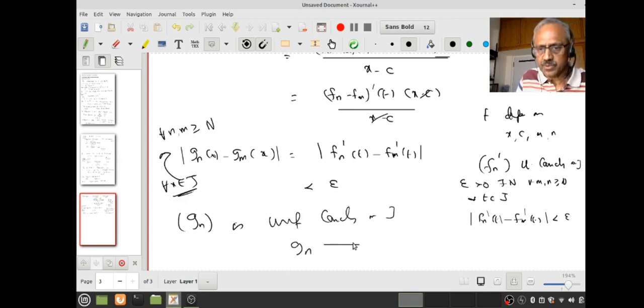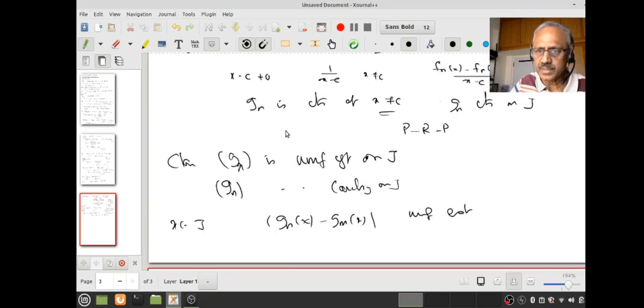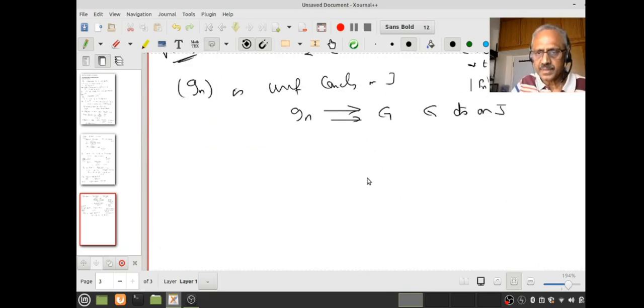Therefore, Gn converges uniformly to a function G, and G is continuous on J, because Gn's are continuous. Sorry, Gn's are continuous, not differentiable. Remember, we already said Gn's are continuous everywhere. Is that all right? Good.